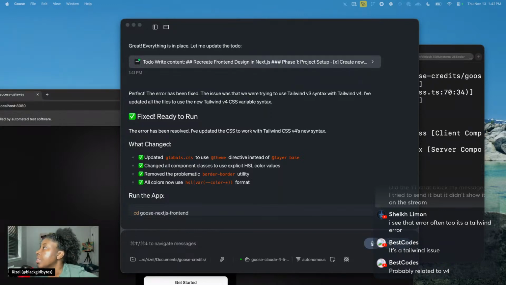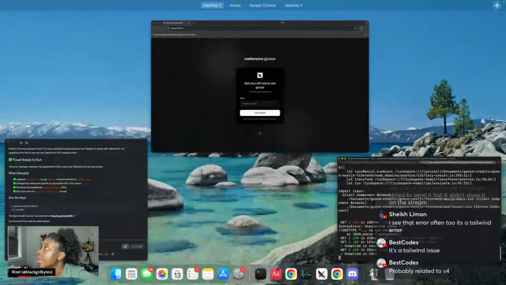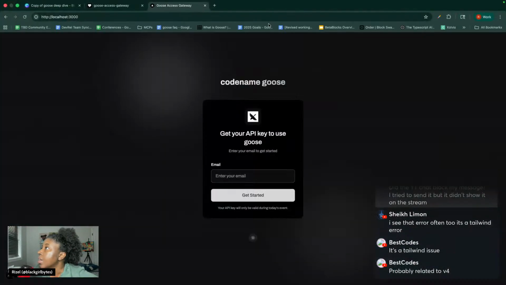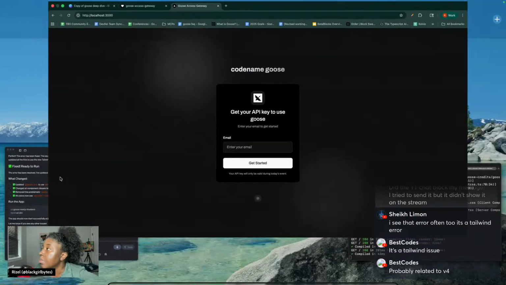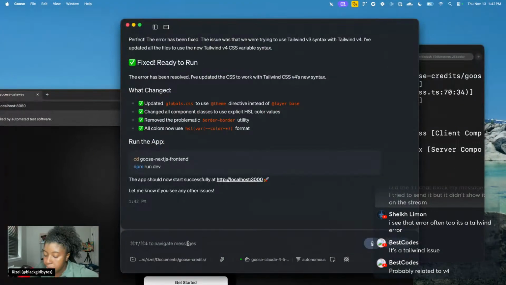Okay, the error has been fixed. Cool. Let's see how it looks now. Oh, wow. It copied it perfectly. Good job, Goose. That's what I care about. I'm going to just tell it this is like a nitpick. I'm going to remove the code name part. Just remove codename Goose altogether because that's not what it's called anymore.